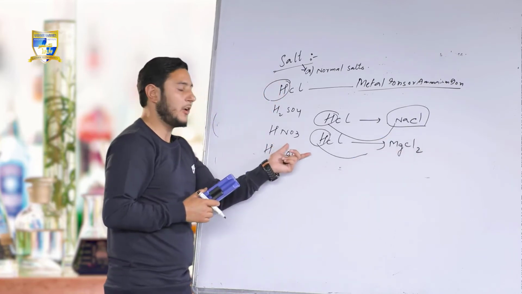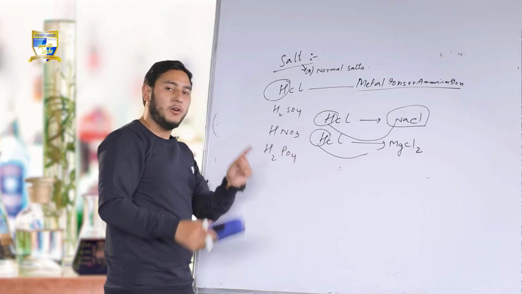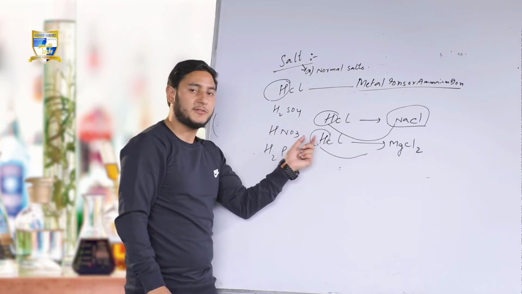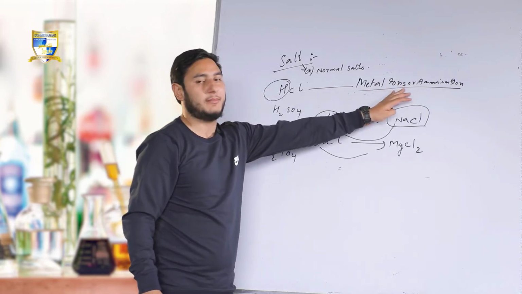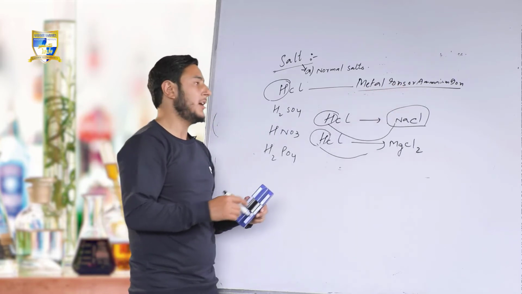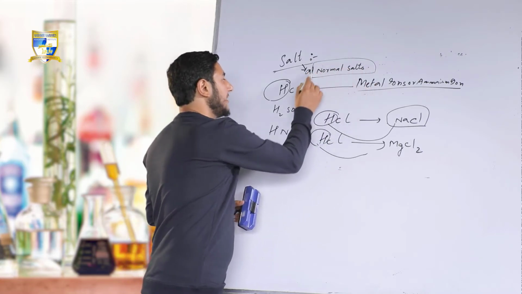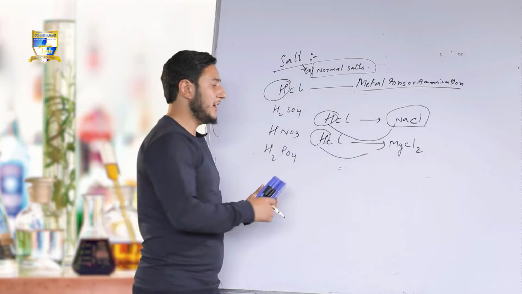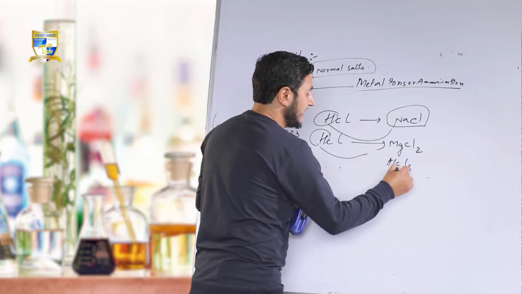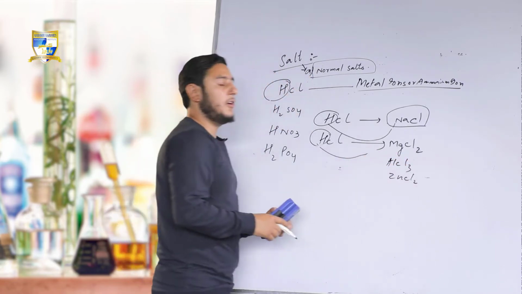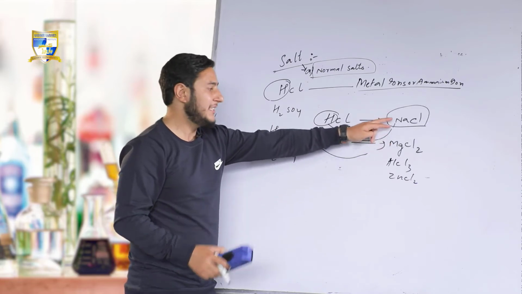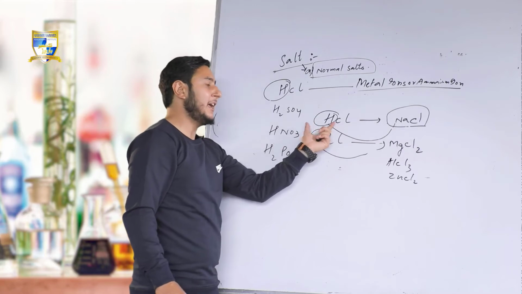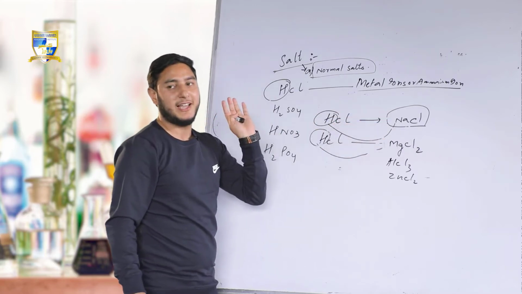Means the salts that are obtained by replacing all the hydrogens from the acids by the metal ion or ammonium ion, the salts so obtained are called normal salts. So NaCl, MgCl2, AlCl3, ZnCl2, these all are normal salts because these are formed by replacing the hydrogen of the HCl by the metal atoms, metal ions.